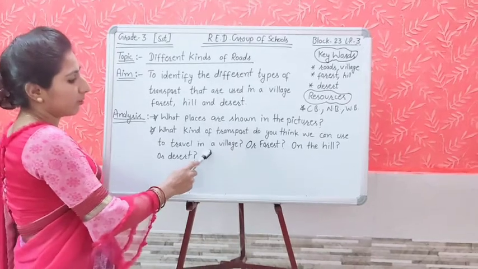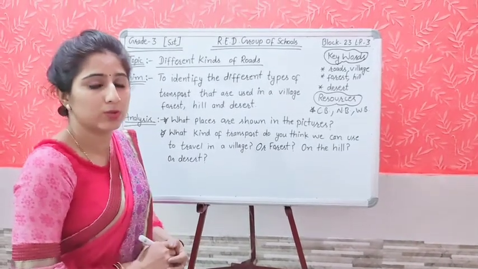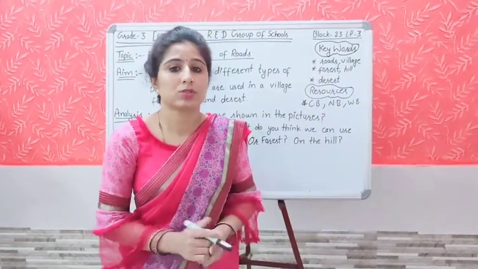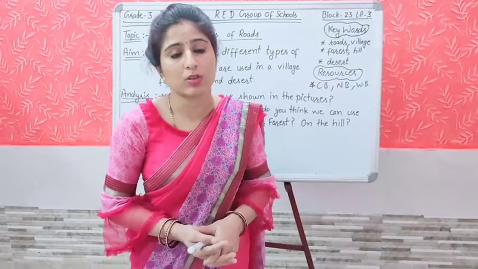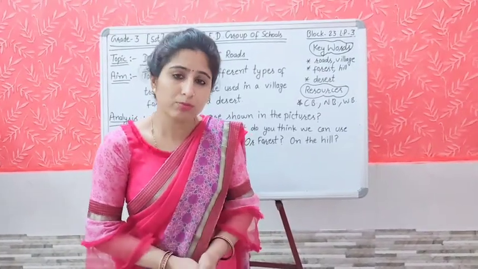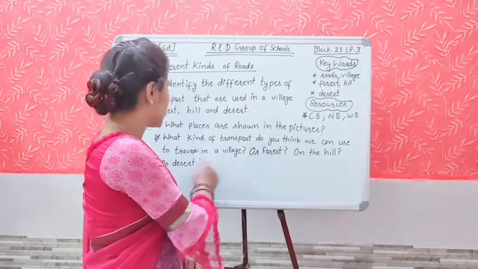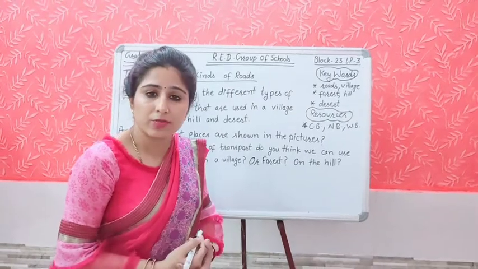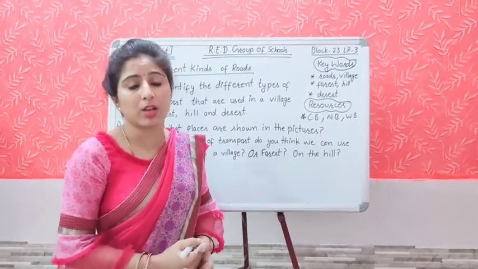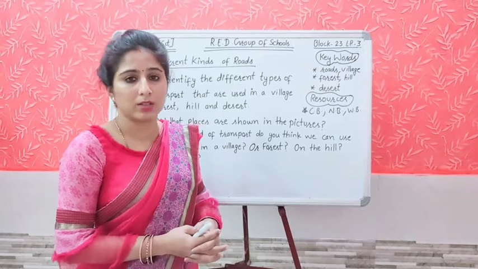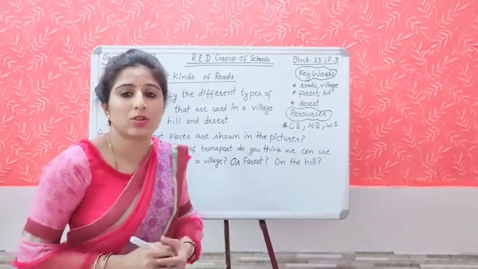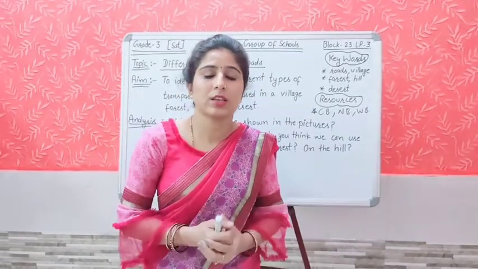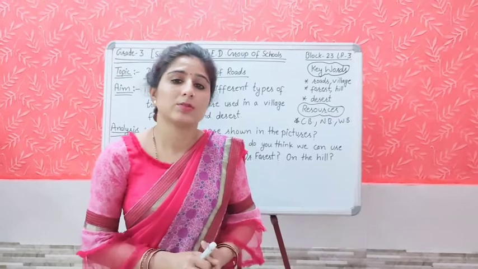Students, as you know, in the village, which kind of transport should we use? In the village, as you know, the muddy roads are there. So for the muddy roads we can use bicycle or walking, or you can use the bullock carts. In forest, which kind of transport should be used? In thick forest, elephant is used as a means of transport and to carry things from one place to another place. And on the hilly roads, we can use ponies. Ponies are a kind of horses. A pony is a type of horse. These are used as means of transport.